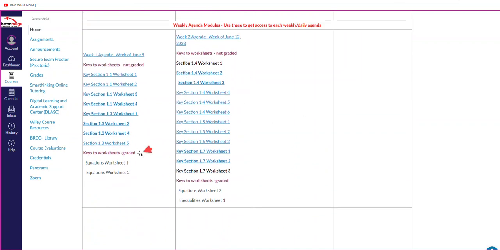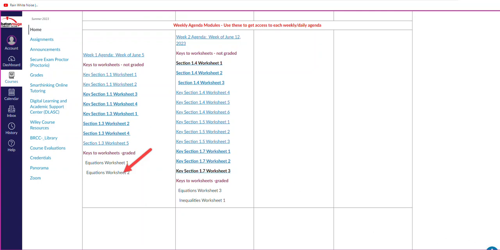Tomorrow, I'm going to have the key to equation worksheet 1 posted, and then on, I guess, Tuesday, I'll have the key to the graded equation worksheet 2. This one is due tonight, Sunday, and this one is due tomorrow, Monday.